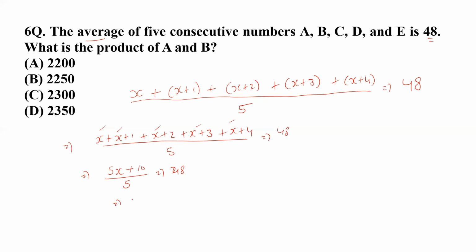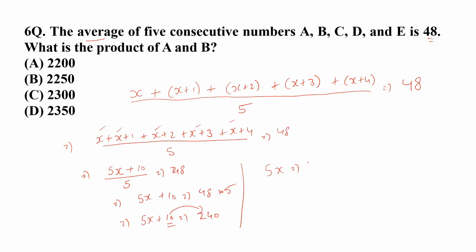So now you can easily solve this equation. 5x plus 10 should be equal to 48 multiplied by 5. So 5x plus 10 should be equal to 240. Now you can take this 10 to the right hand side, then you get the value of 230.